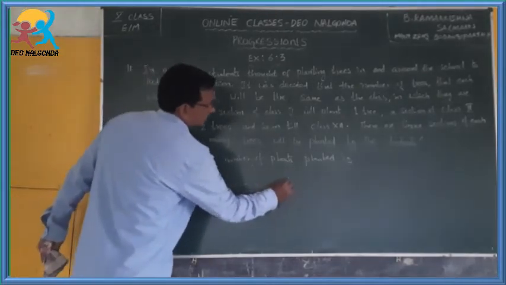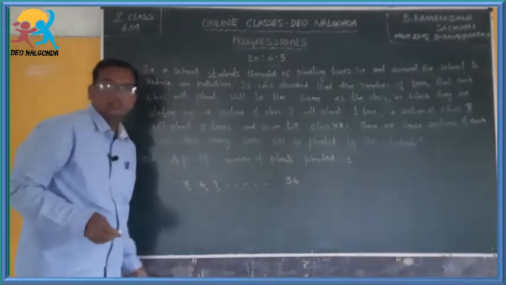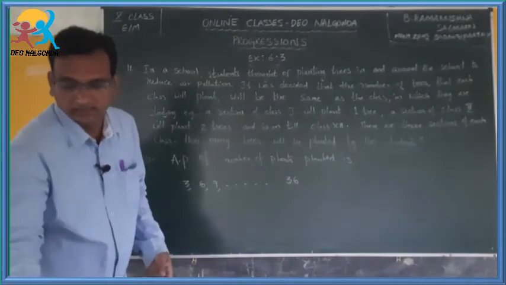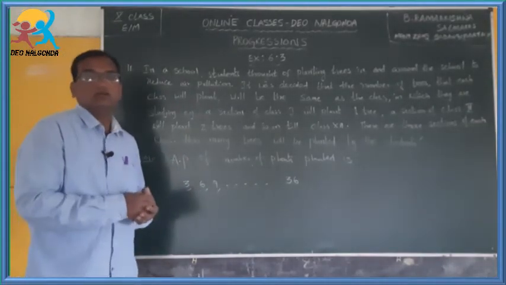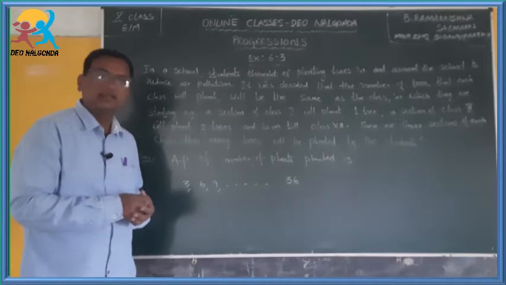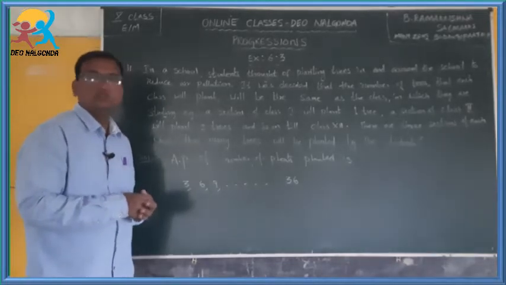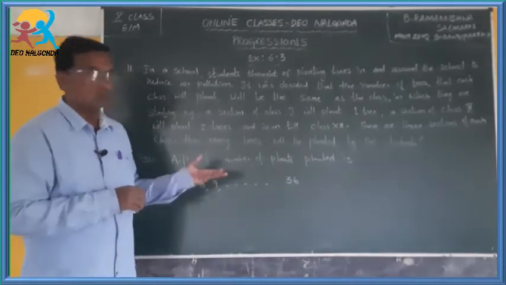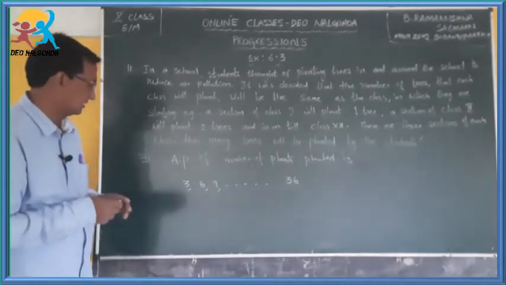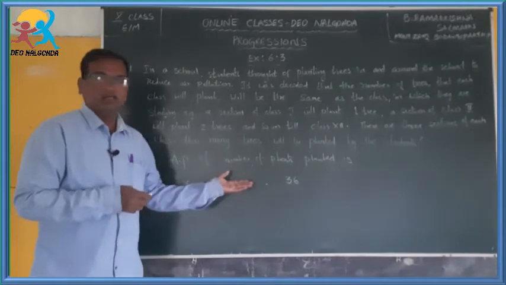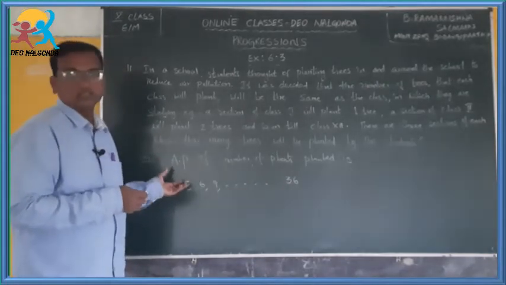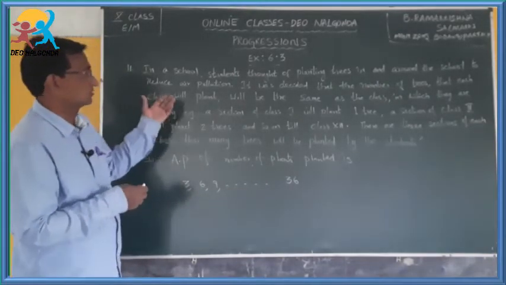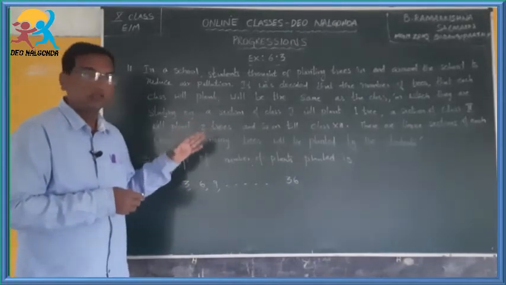How many? The last is the 12th class, and the 12th standard students should plant 12 trees, and there are 3 sections, so 12 trees are 36 plants. Now this is the progression in which the students decided to plant the trees.